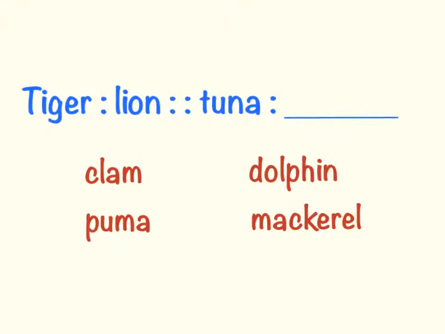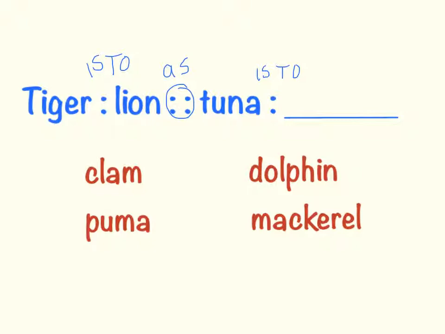Okay, so here's an example we're going to look at together. We have tiger is to, remember, these two blue dots mean "is to," lion, as tuna is to, what? And we have four options.